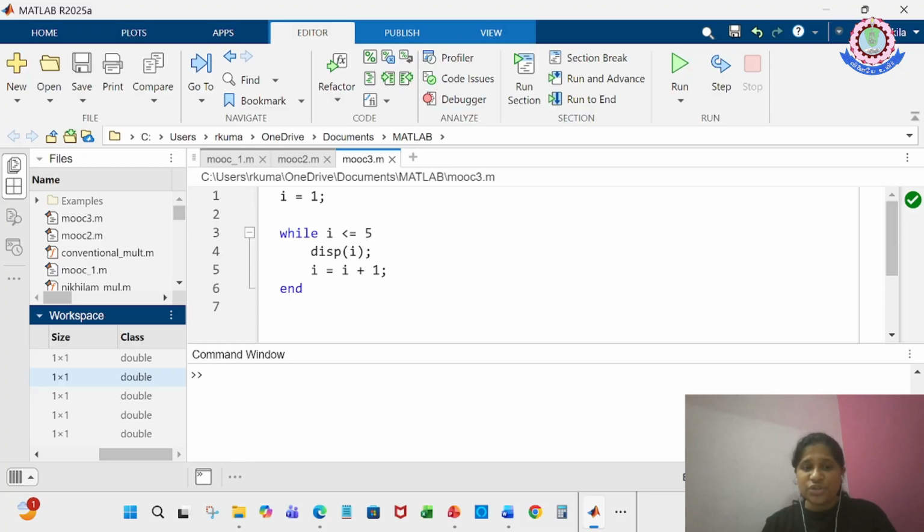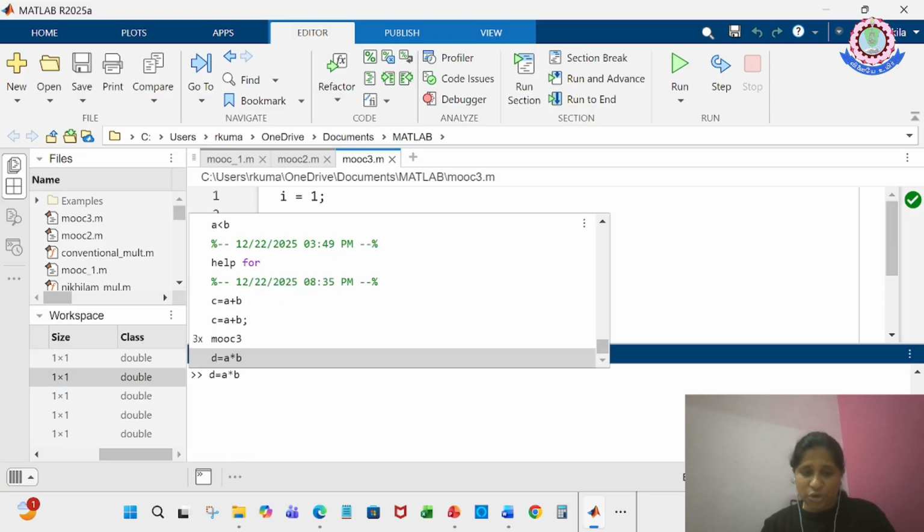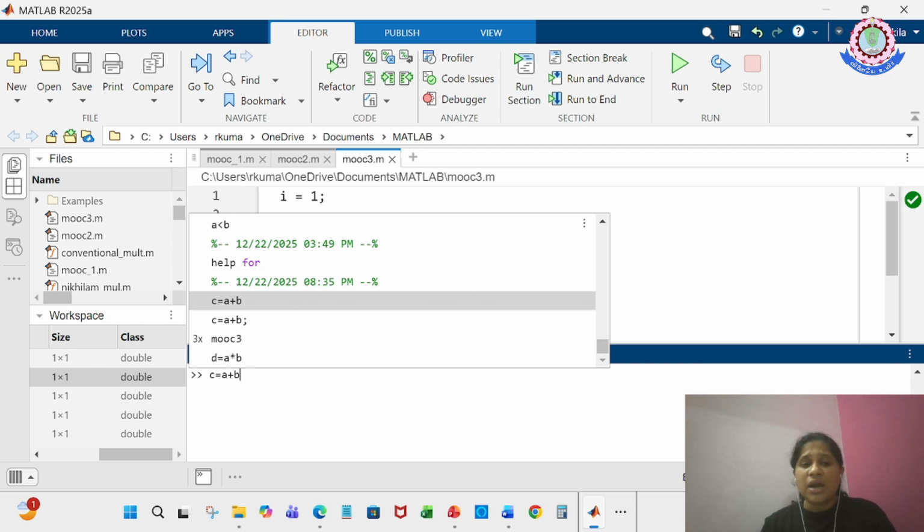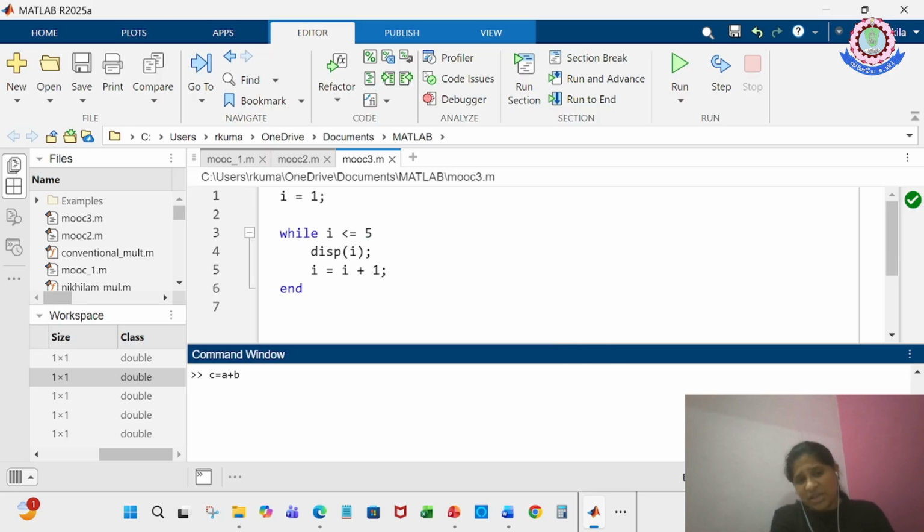If you press the up arrow on your keyboard, you will see all the commands you have previously used in the command window. But you can't save the activities in the command window. For that, the script is useful. You can type in all the code, save it, run it, and access it at later stages. Now, let me open MOOC 3, which has a small code demonstrating the while loop.